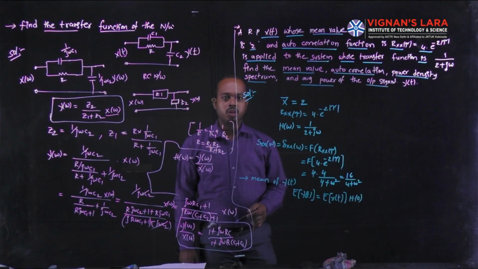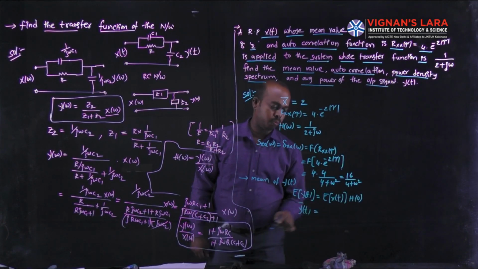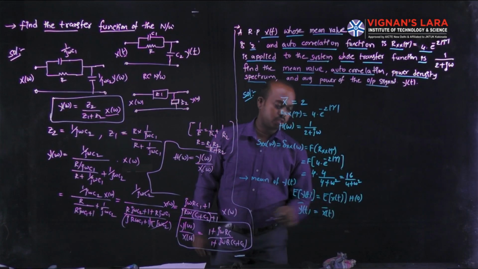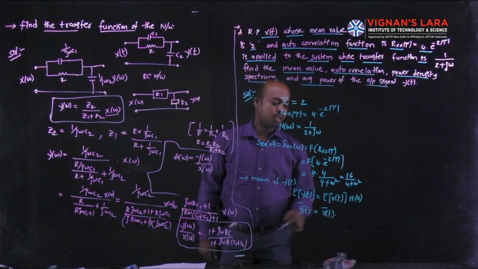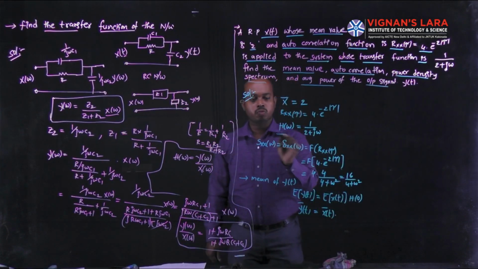According to that property, you can find the mean value of y bar is equal to x bar into H(omega). Here H(omega) is already given as the transfer function of the system.